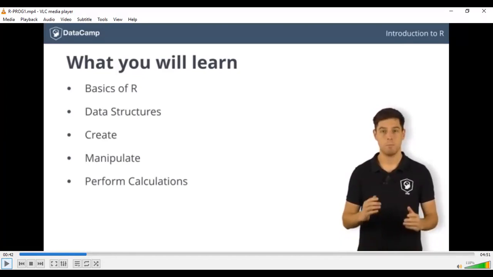Data structure means what types of data types or program structures are there, primary and secondary data types, and how to create them, manipulate them, meaning how to work upon them and perform the calculations as required to get the customized outcome as per the given program.